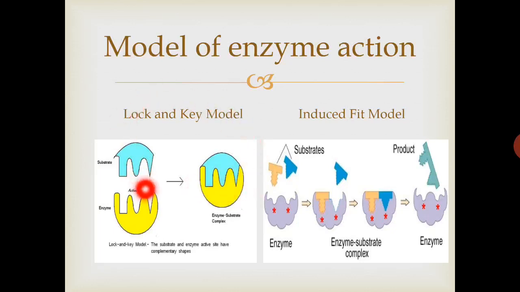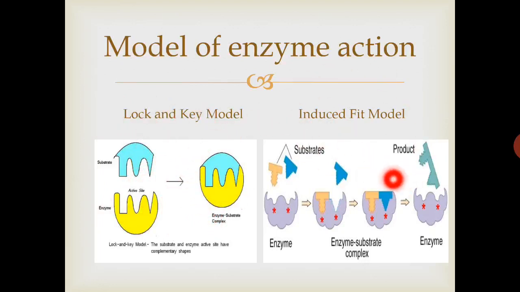In the lock and key model, you can see that the enzyme has a particular specific site that is complementary to the substrate, and they have similar shapes that fit with each other, just like a key fits in a lock. For every lock there is a specific key. Just like that, for every enzyme there is a specific substrate. This is the lock and key model.